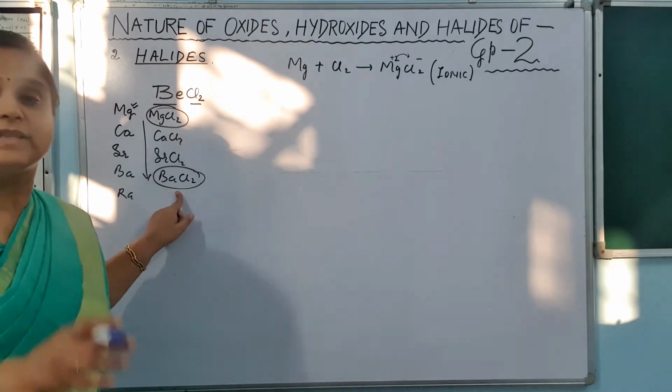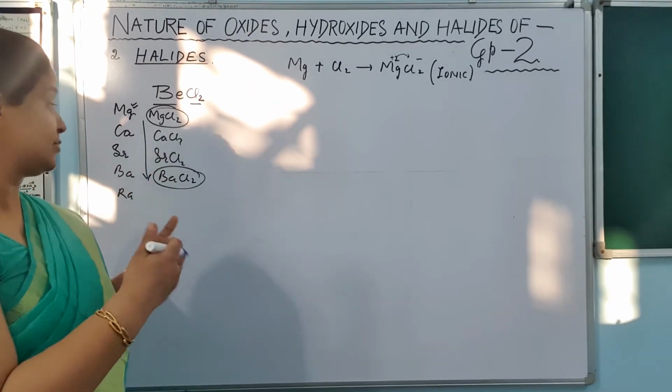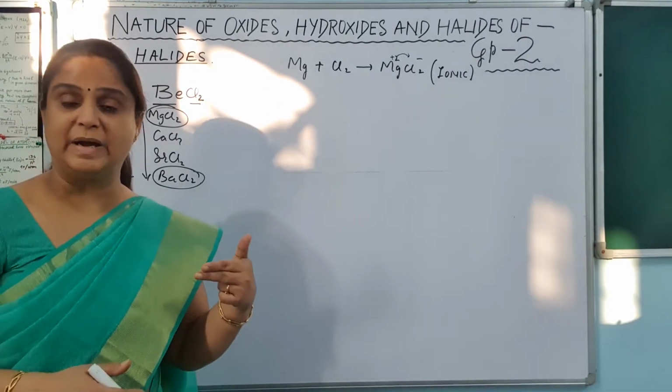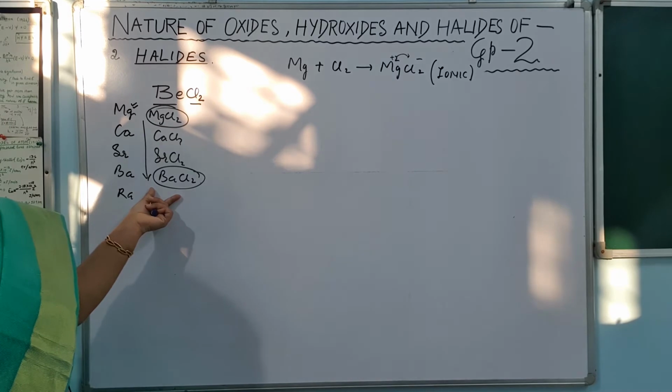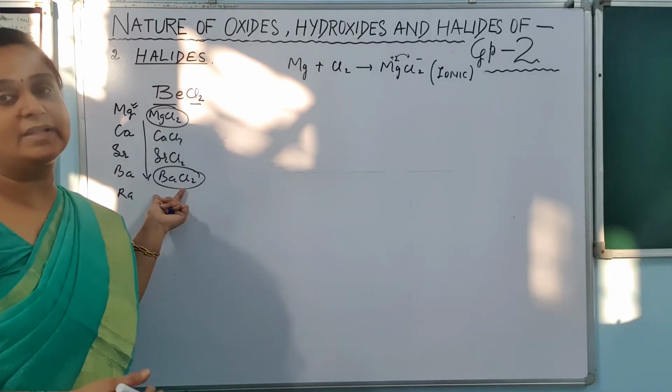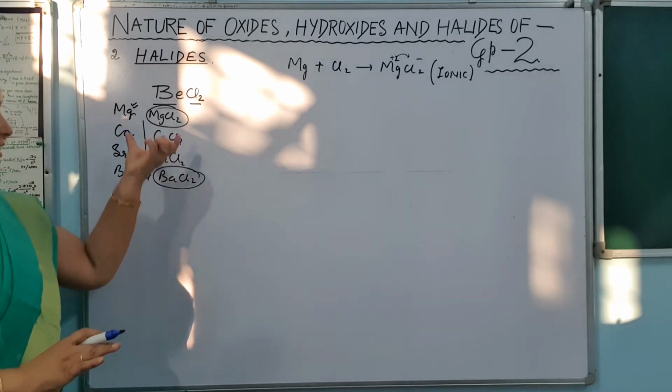The reason is simple, that barium is a better metal. That is why it has more tendency to lose the electron. Hence it will make the ionic compound. Is it clear? So this is all about these halides.